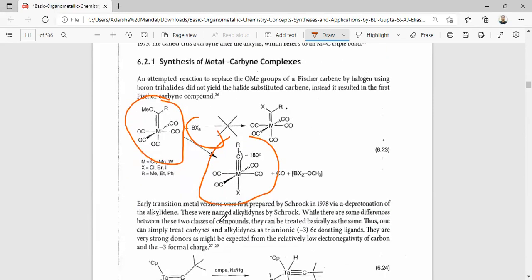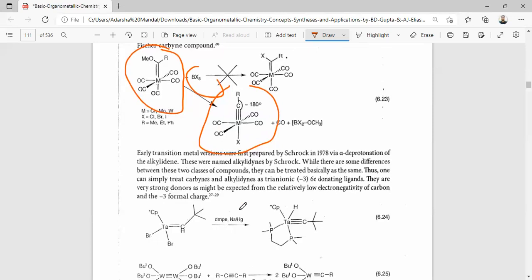Early transition metal carbynes were first prepared by Schrock in 1978 by alpha deprotonation of alkylidenes. These are the names of the alkylidynes by Schrock. While there are some differences between these two compounds, they are treated basically the same. One can simply treat it as a carbyne anion, a 6-electron donating ligand.